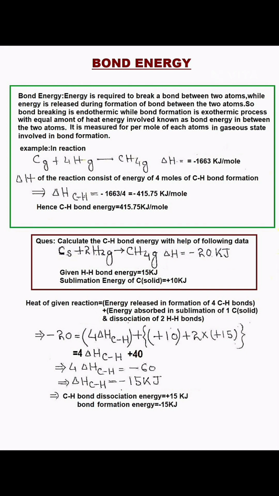Now as per the standard definition, bond formation energy between two atoms A and B is defined as the energy released when A and B, both in gaseous states, combine and form a bond between them. Here the gaseous state of the atom is very important. If in the question it is given in solid state, then the energy corresponding to state conversion we have to apply, as shown here in the example, where energy of sublimation of carbon solid atom is used.